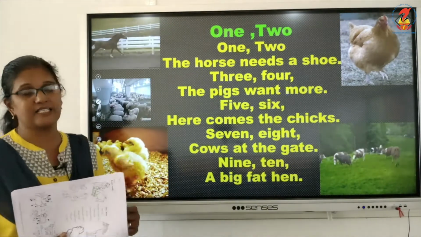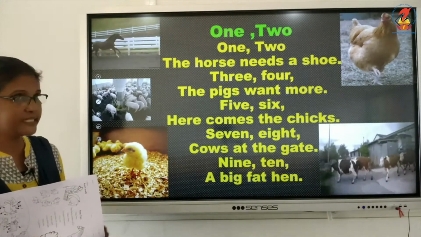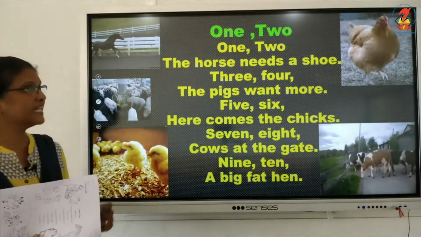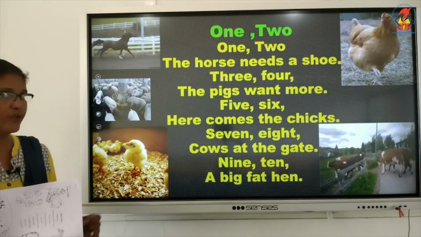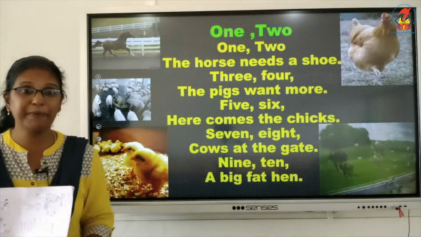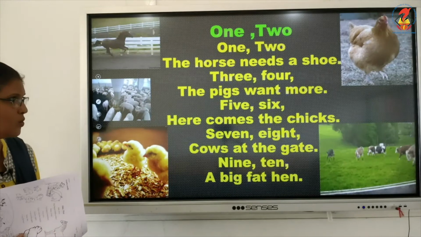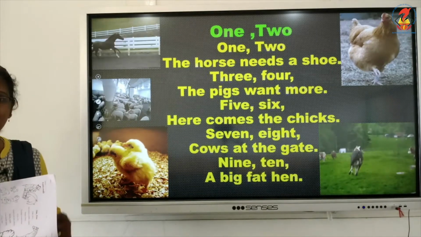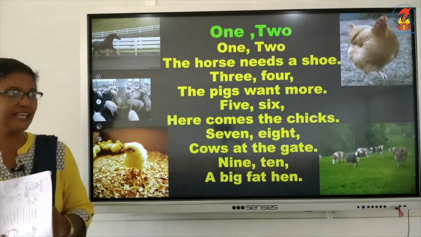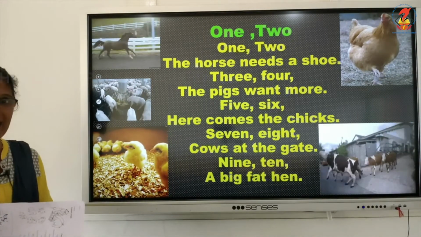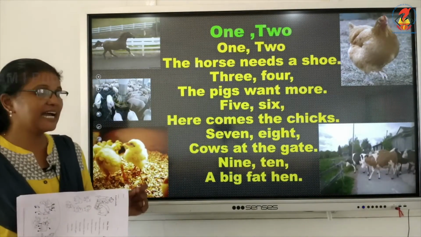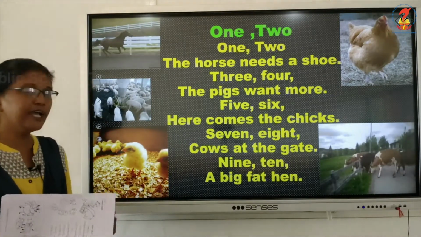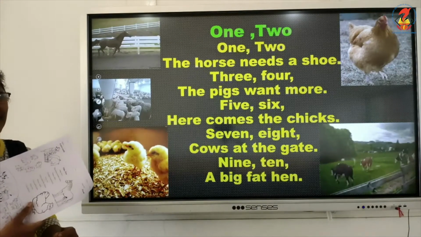Come on, last. 1, 2, the horse needs a shoe. 3, 4, the pig wants more. 5, 6, here comes the chicks. 7, 8, cows at the gate. 9, 10, a big fat hen.